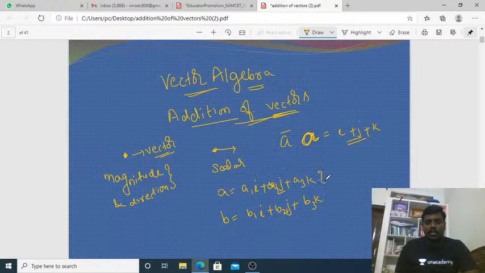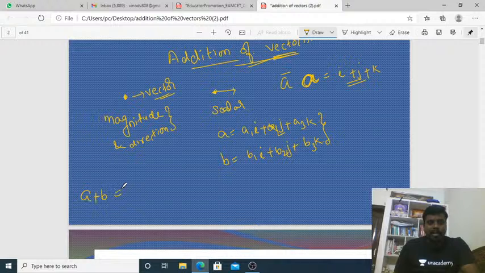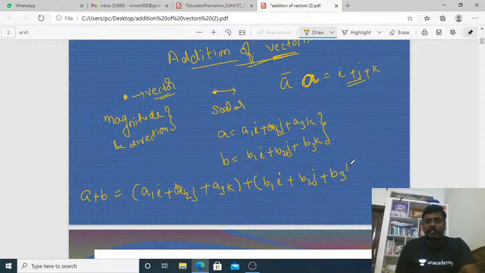When these two vectors are given, we can find the addition of the two vectors, that is a plus b, which is a1i plus a2j plus a3k plus b1i plus b2j plus b3k.